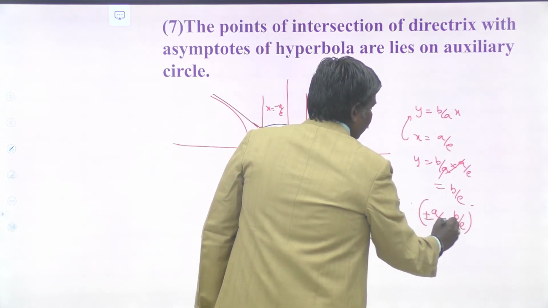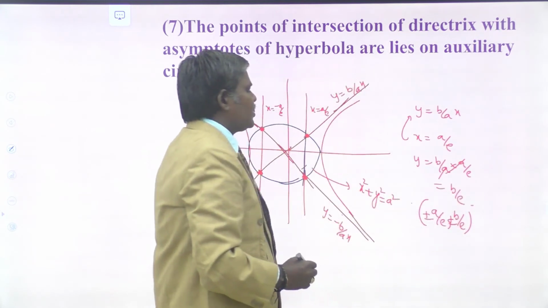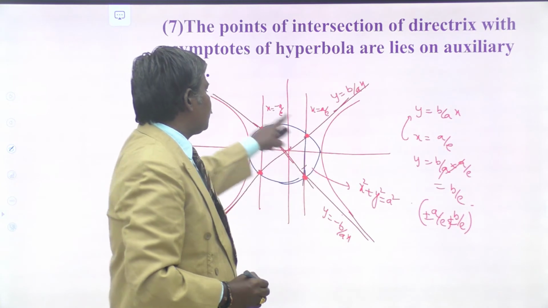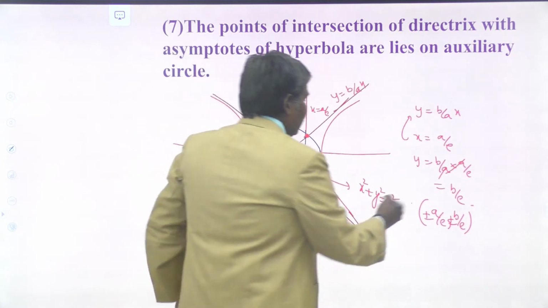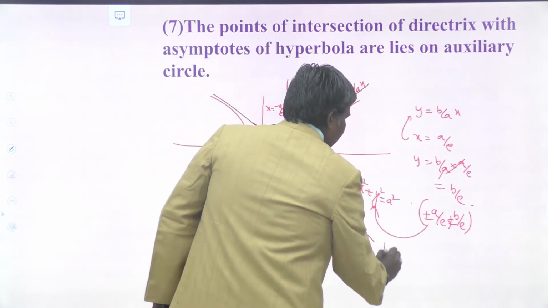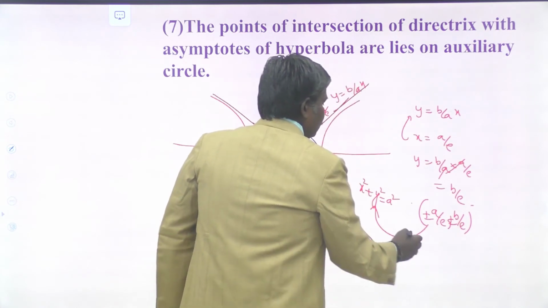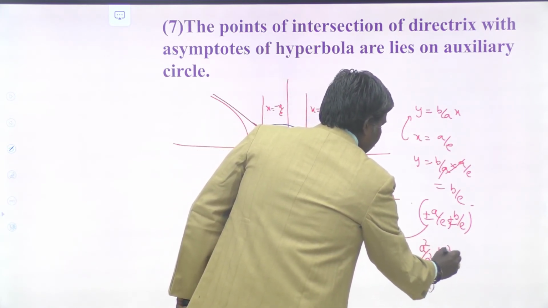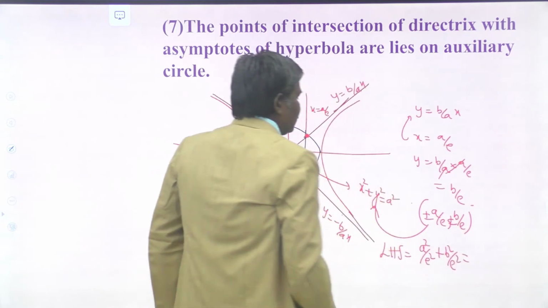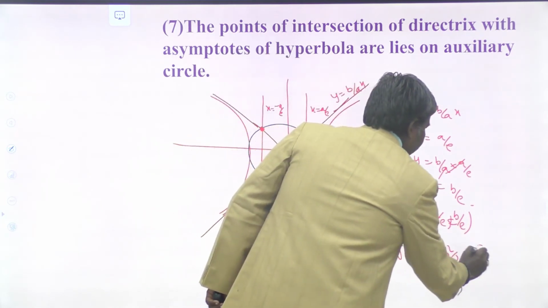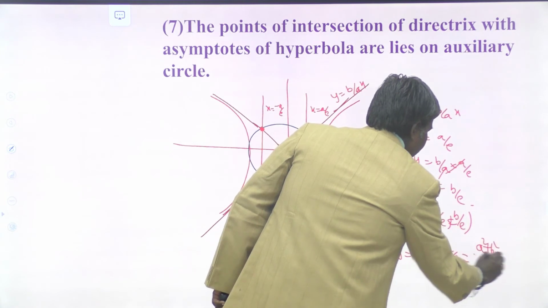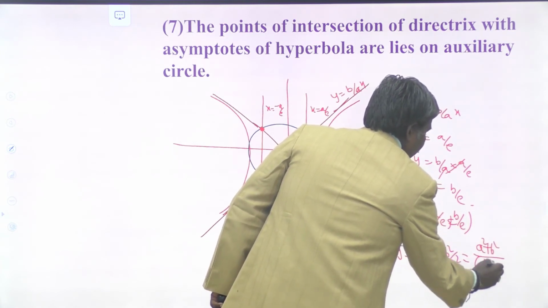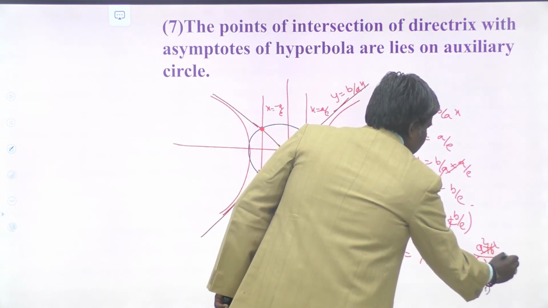The 4 points of intersections are what? Plus or minus a by e comma plus or minus b by e. You just substitute in your auxiliary circle. Is it satisfied or not? What about LHS? LHS equals a square by e square plus b square by e square. It is nothing but a square plus b square by e square. a square plus b square by e square means what? a square plus b square by a square, you have. a square plus b square gets cancelled.